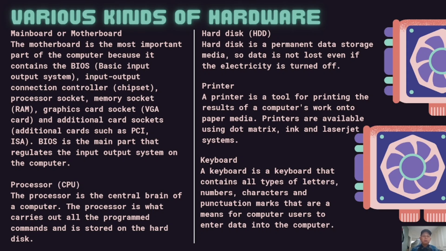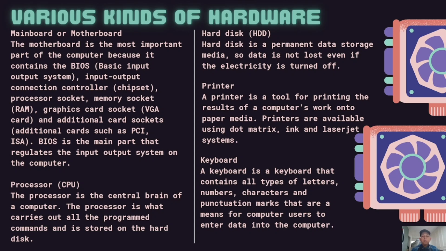Processor or CPU. The processor is the central brain of the computer. The processor is the one that carries out all the programmed commands that are stored on the hard disk. Hard disk or HDD. Hard disk is a permanent data storage media, so data is not lost even if the electricity is turned off.